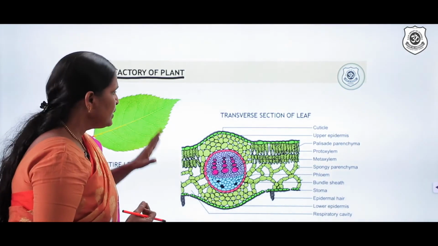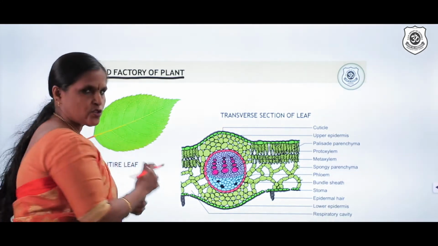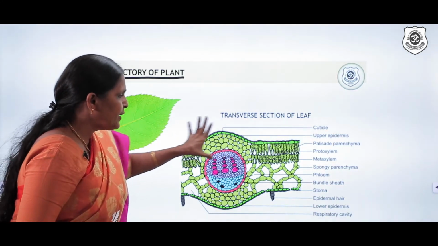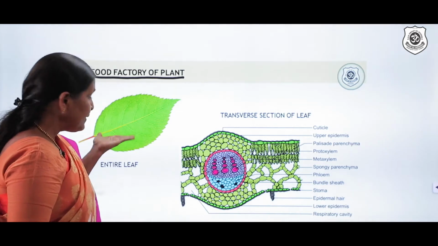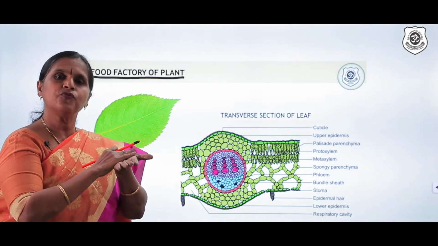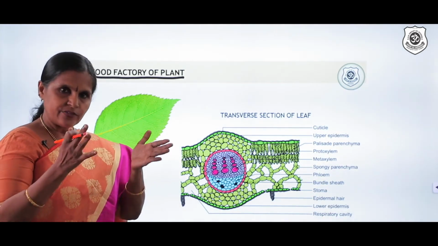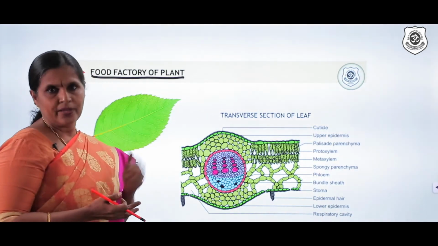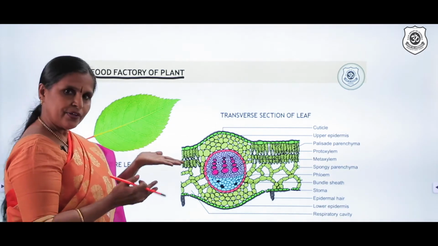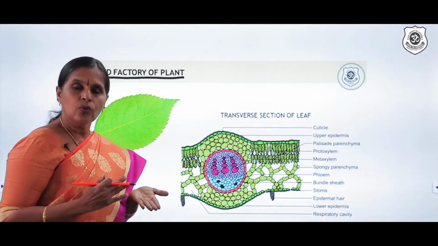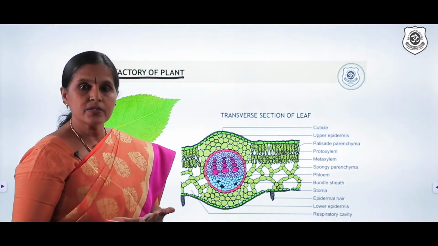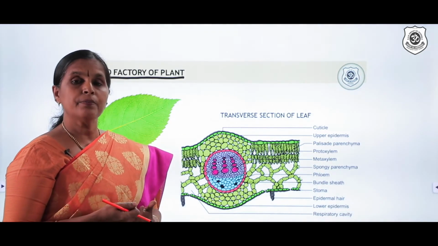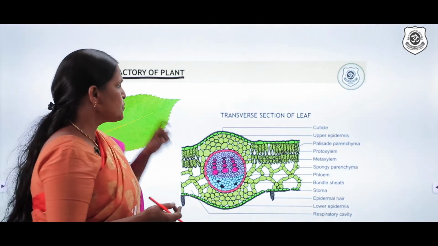We'll see that, okay? Now, if you take a transverse section of the leaf, you can find many cells in this dorsiventral structure. It's just a flat structure without any lateral sides. We can't even imagine or assume these many cells are there, okay? So, a leaf has an upper epidermis. As you studied in 9th standard, epidermis is a group of cells which are basically protective in nature. So it's protecting the leaf.